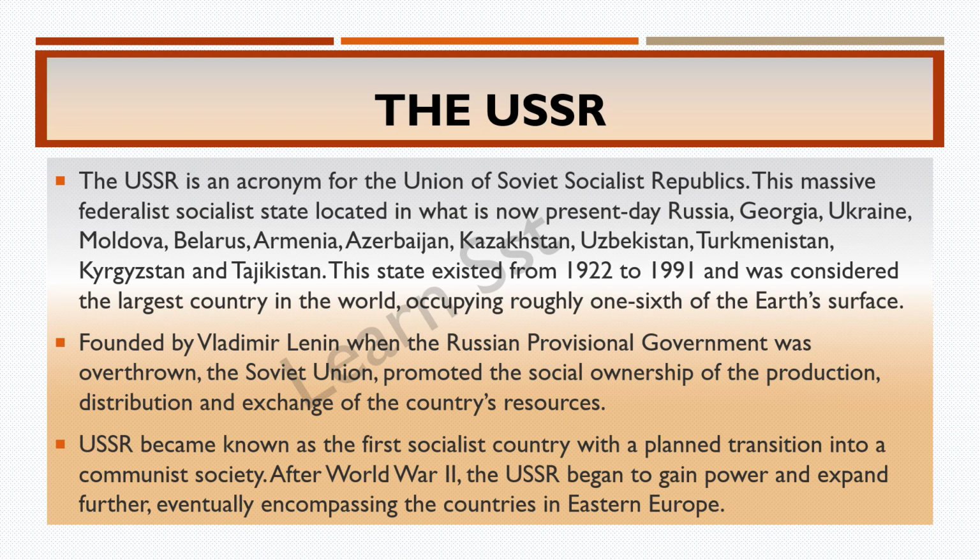And when this was overthrown, the Soviet Union promoted communism in their country. That means all the factors of production should be owned collectively by the community or by the people. In other words, it is purely a public sector. USSR became known as the first socialist country with a planned transition into a socialist society.